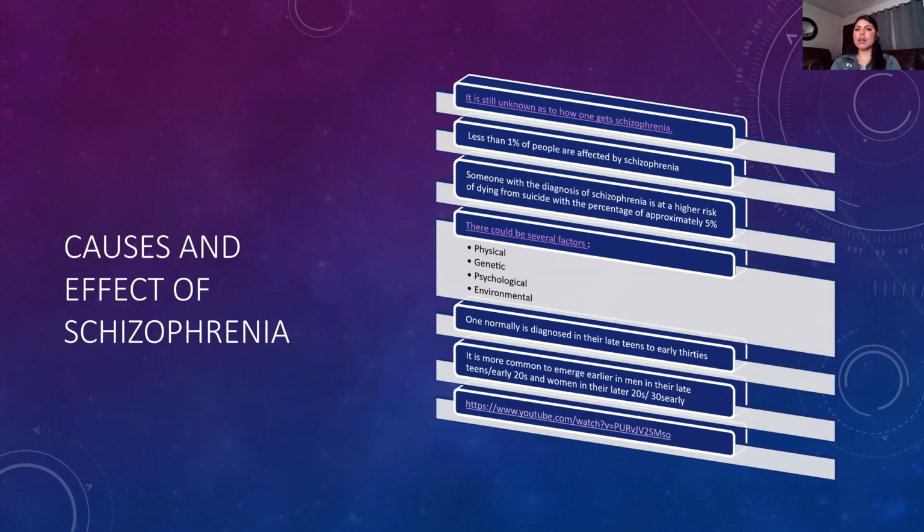Let me go back. And it's not known how one can get schizophrenia. Like mentioned, it's very rare. There are no medical tests. Less than 1% of people are affected by schizophrenia, and it's not easy to just identify and say, hey, you have schizophrenia. You really have to pay attention, and that's why it's important that they track the months and really see, within the 6 months, the drastic changes or how severe the symptoms get.